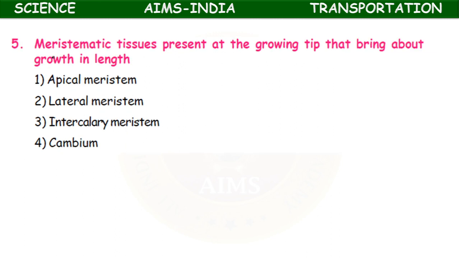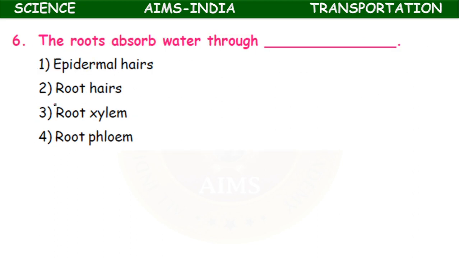meristematic tissues present at the growing tip that bring about growth in length: apical meristem, lateral meristem, intercalary meristem, cambium. We studied this in 9th class. It is apical meristem, lengthwise growth. The roots absorb water through epidermal hairs, root xylem, root phloem. It is through the root hairs.